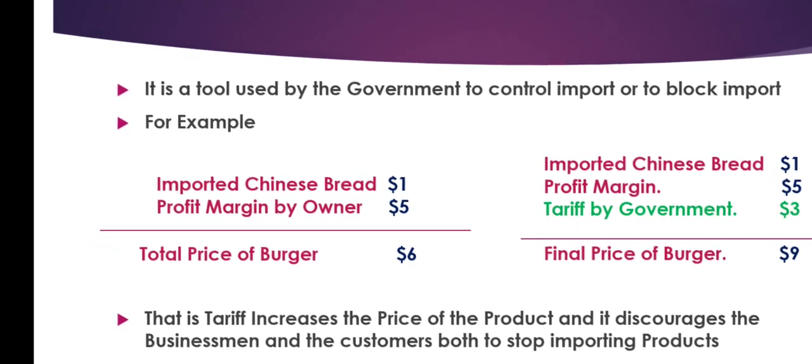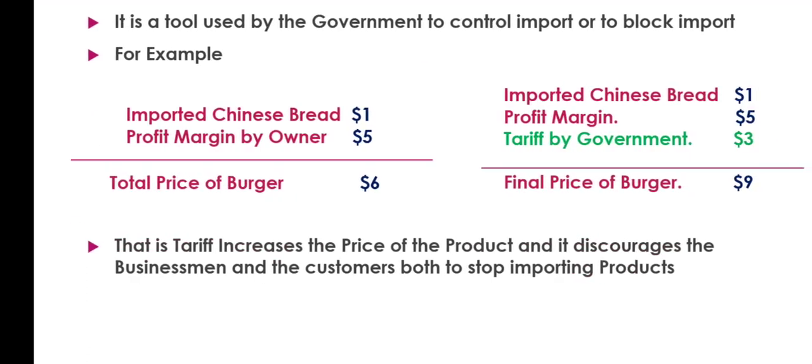There is a restaurant owner who imports Chinese bread for burgers. He imports the Chinese bread for $1. The profit margin kept by the owner, the profit that the owner keeps for himself, is $5. Now the total price of the burger becomes $6. Easy. Now, the tariff has been